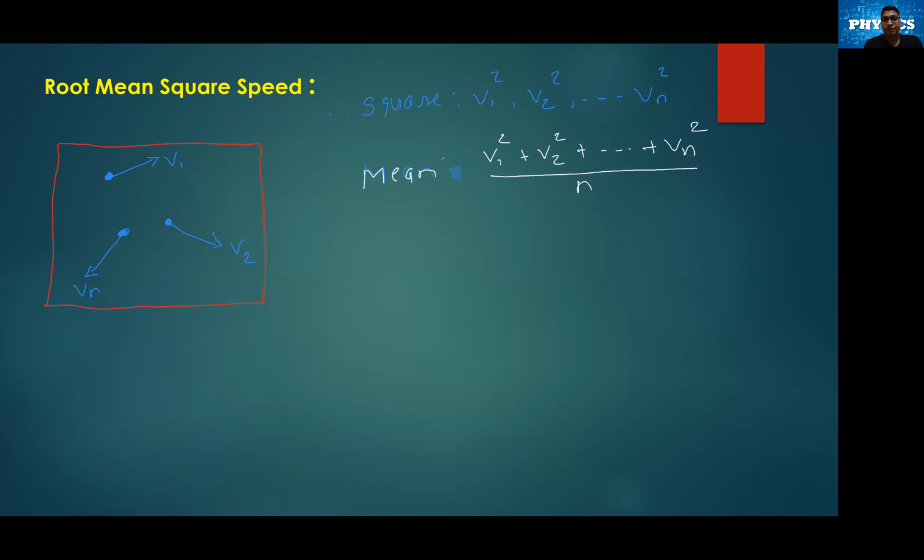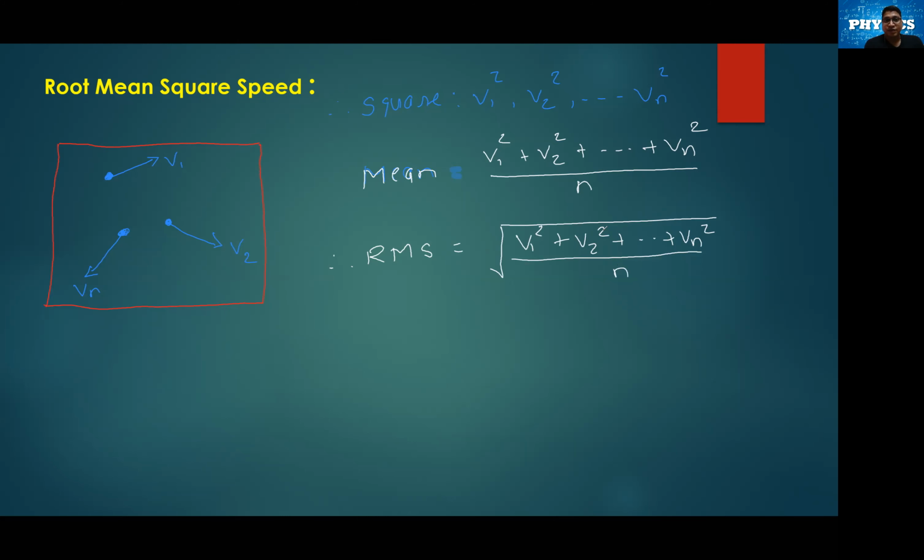Then rms means root mean square. If we have to find the rms, root of mean of square, so this is the mean value of the square, so rms is going to be the root of v1 square plus v2 square till vn square divided by n.